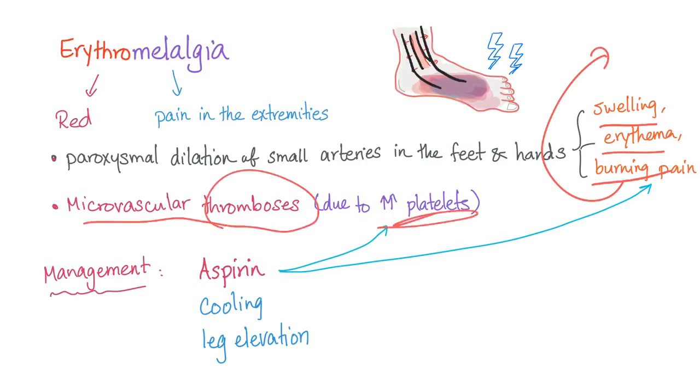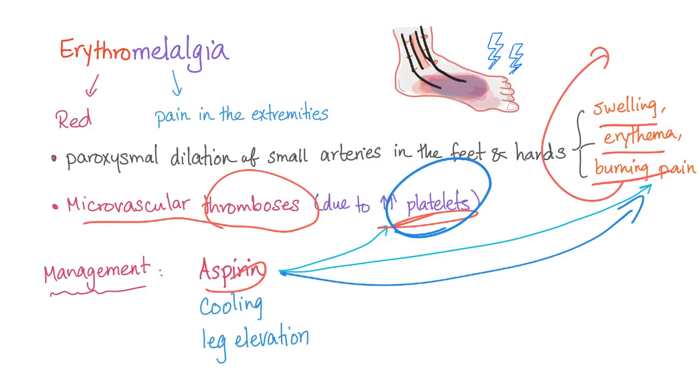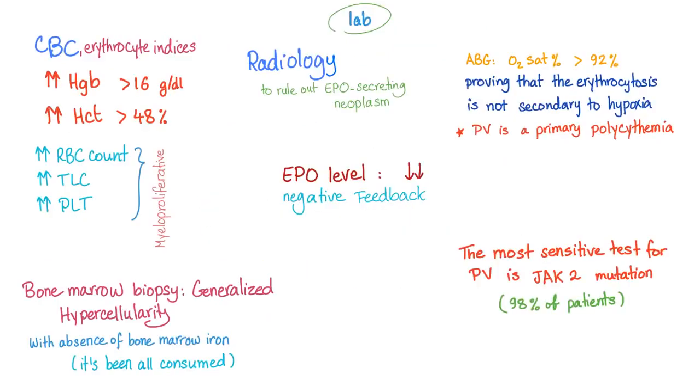Microvascular thrombosis. Why? Because there is increased number of platelets. These platelets are everywhere, but they suck. Management, aspirin. Why is aspirin? Two reasons. Aspirin is an antiplatelet, as you know from pharmacology. Aspirin is a painkiller. Cooling can help because your legs are warm. Leg elevation can help to reduce blood flow to the leg. It's called gravity.